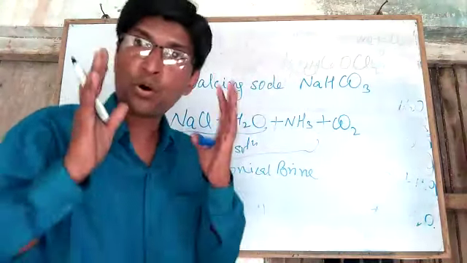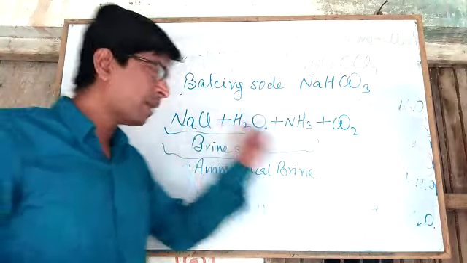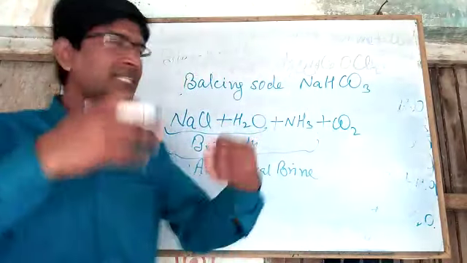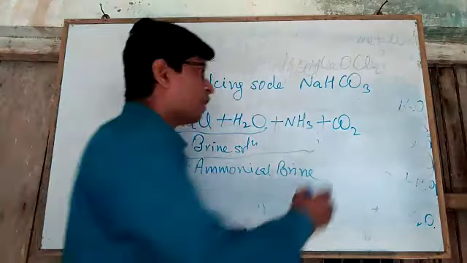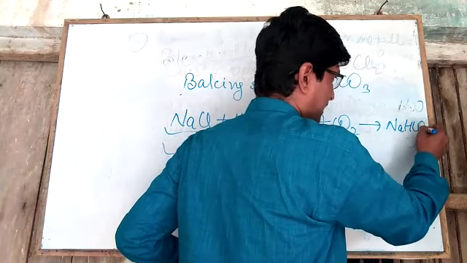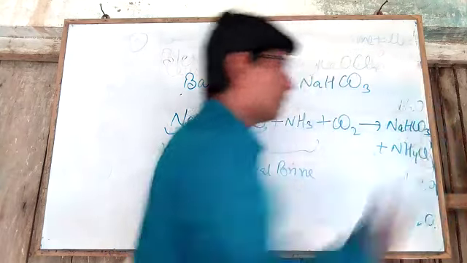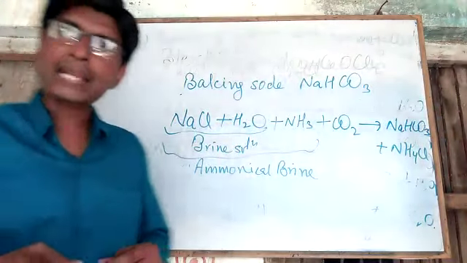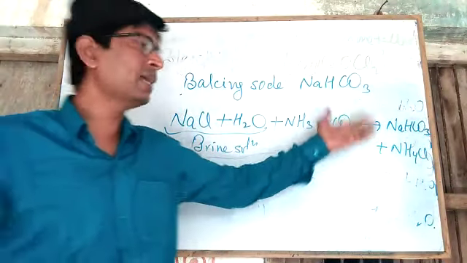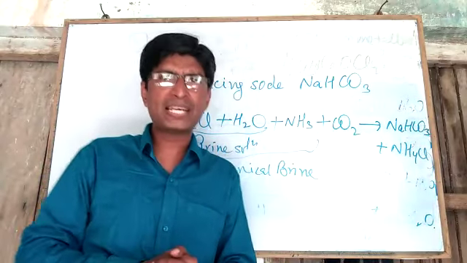So now we have four things in this mixture: sodium chloride, water, ammonia and carbon dioxide. These react and produce two compounds, NaHCO3, which is called baking soda, and ammonium chloride. In this way we can filter baking soda. So this is the method of preparation of baking soda.